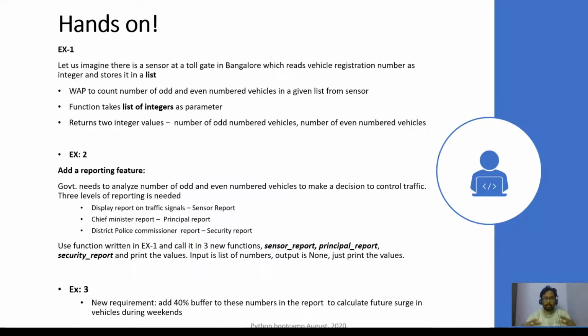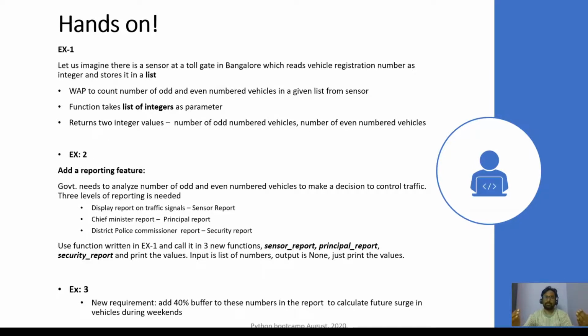So there is one assignment. Here this assignment is like this. It uses all the concepts that we have learned so far. It uses function, it uses a for loop, it uses if else condition. So the exercise is like this. It's a simple simulation.